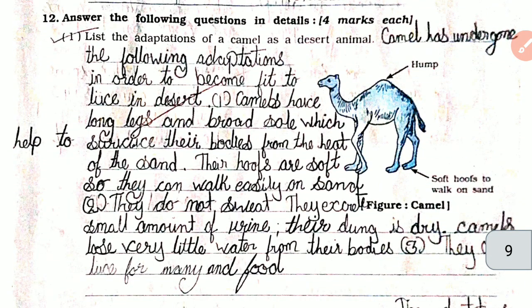Question number 12. Answer the following questions in detail, 4 marks each. Number 1, list the adaptations of a camel as a desert animal. Camel has undergone the following adaptations in order to become fit to live in the desert. Number 1, camels have long legs and rough soles which help to protect their body from the heat of the sand. Their hooves are soft so they can walk easily on sand.